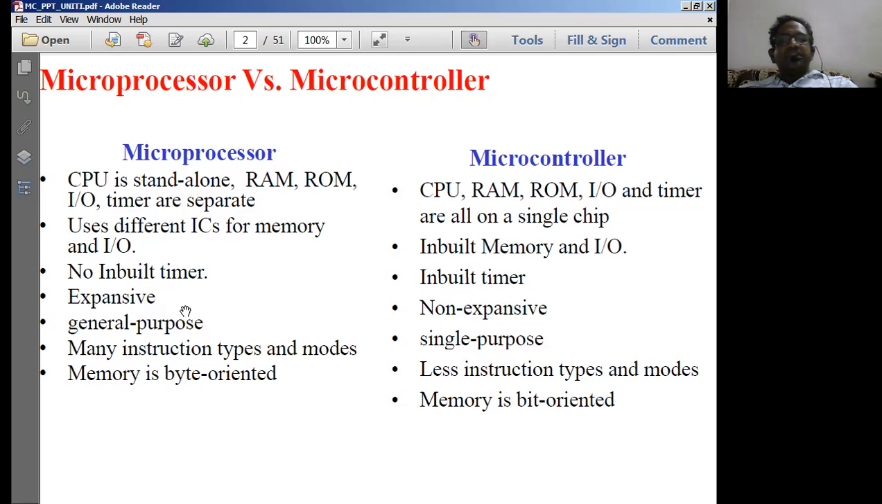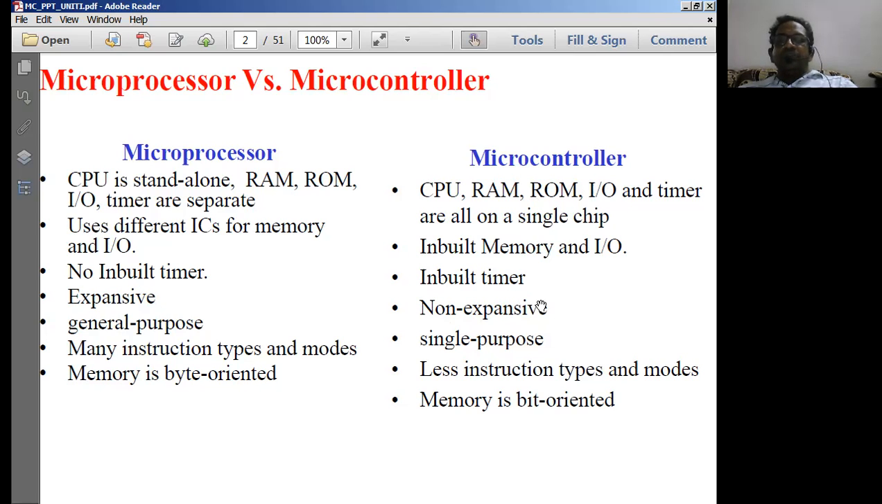And a microprocessor is expansive. You can increase the memory that you can connect to the microprocessor. You can increase the IO devices you can connect to it. You can increase the number of processing ICs. So you can have a math processor, a database processor, an arithmetic processor, a DSP processor. All these can be interfaced with the microprocessor. Therefore it can be called expansive in nature, whereas a microcontroller is not expansive. Therefore we call it non-expansive in nature.